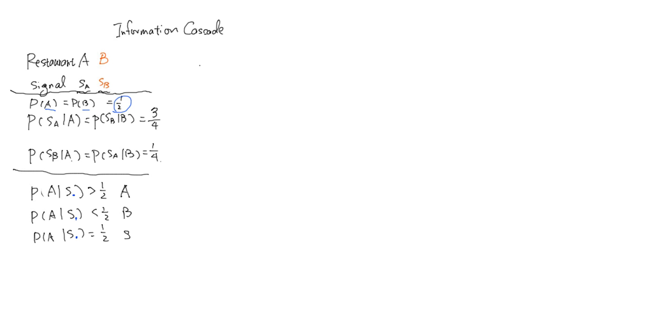So now let's look at the actual development of the event. We have restaurants A and B. Let's say the first patron comes in and he sees signal A. So we want to calculate P(A | SA), and it can be easily written out.